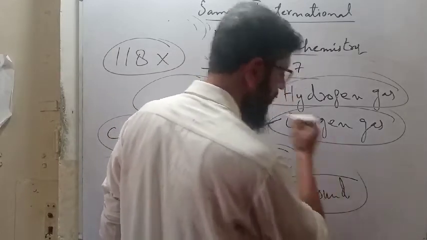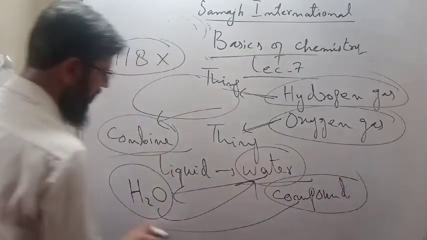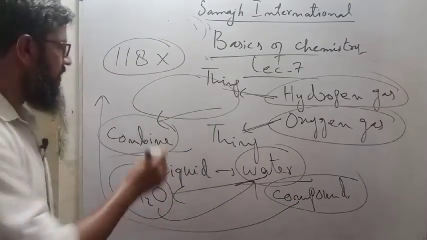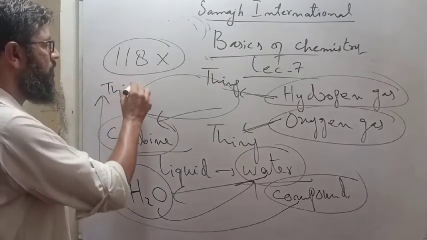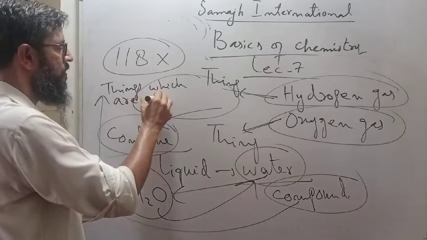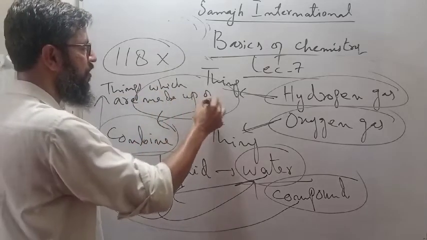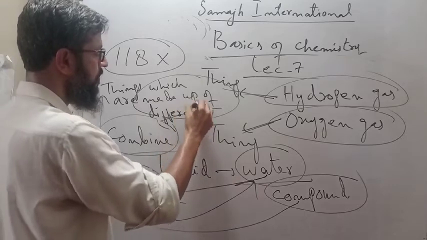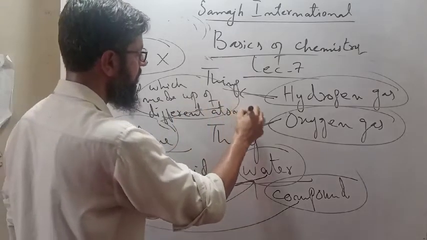Why is it called a compound? Because the definition of a compound is: all things which are made up of different atoms. Got it?